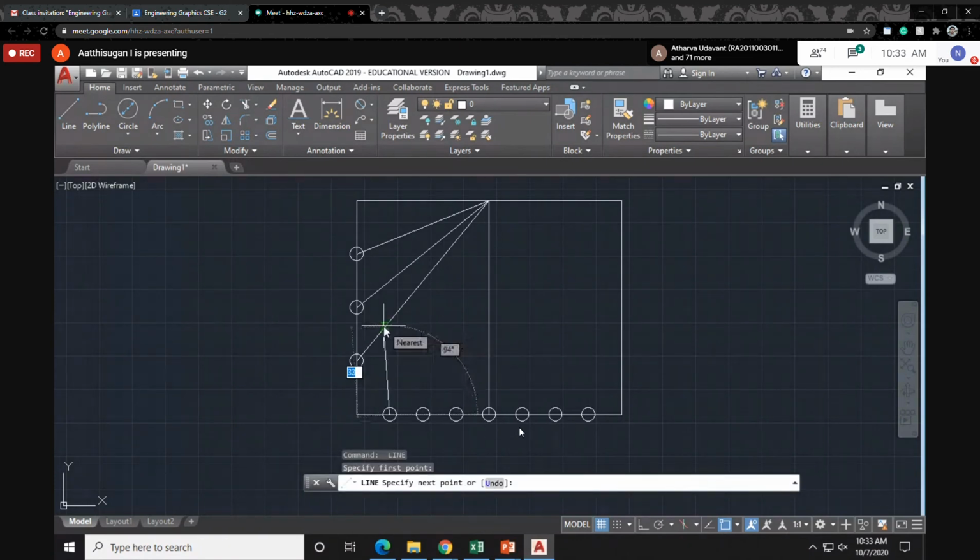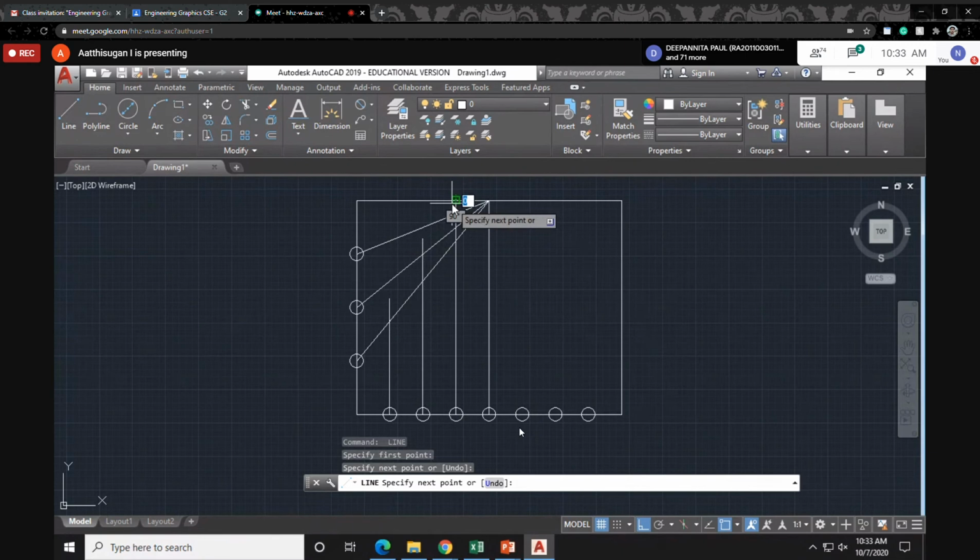Now ortho mode is on, just to draw a straight line. Okay, so to draw the straight line, just draw, cross it. Before going further, better you give the names. I know already, so that's why I'm not giving any numbers.